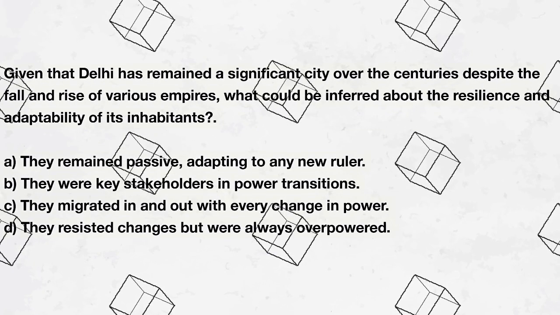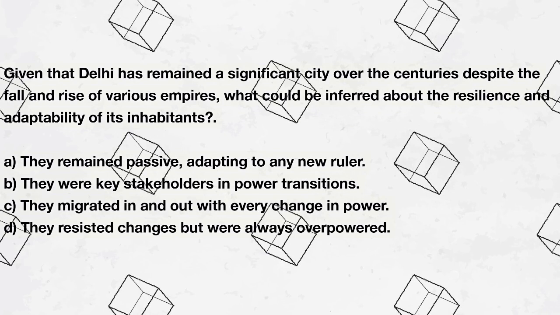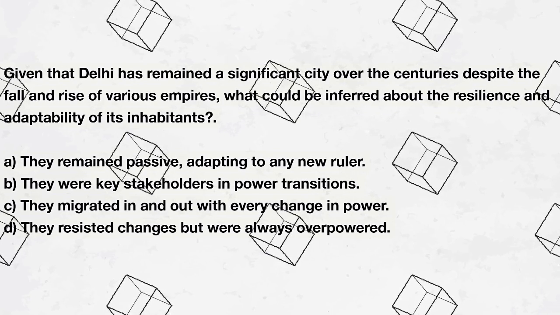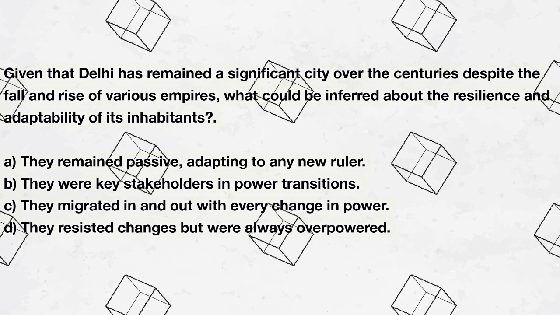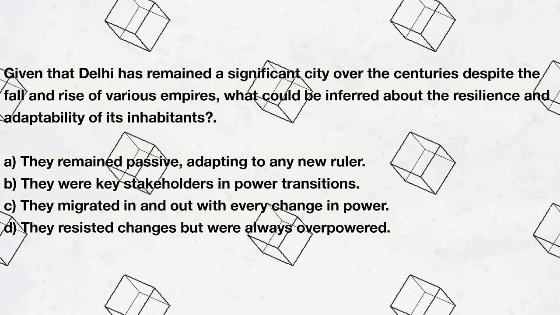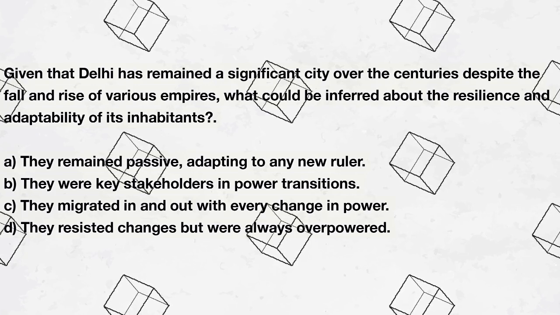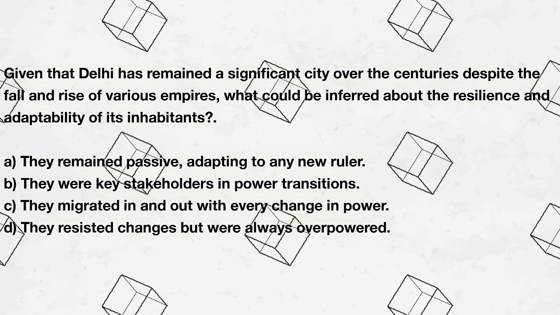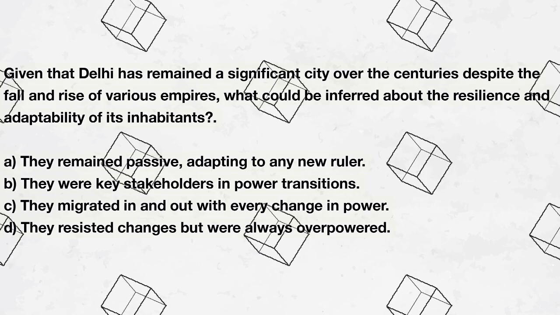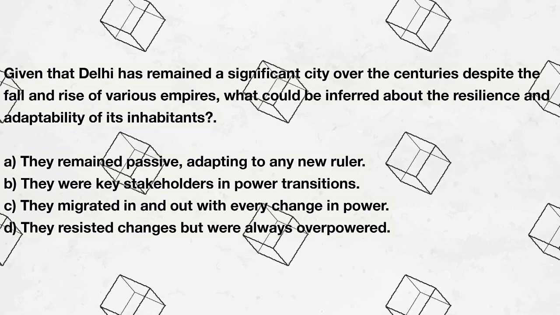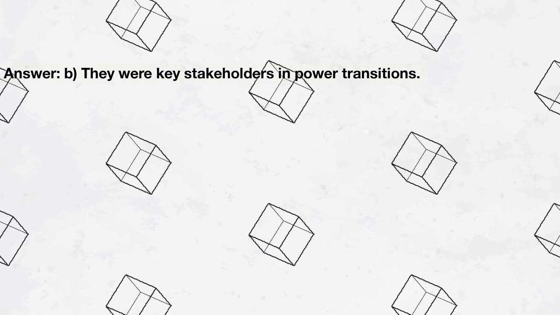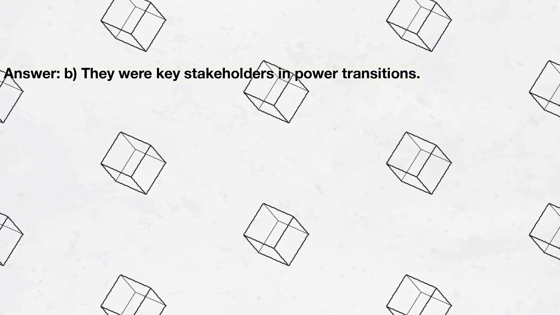Given that Delhi has remained a significant city over the centuries despite the fall and rise of various empires, what could be inferred about the resilience and adaptability of its inhabitants? A. They remained passive, adapting to any new ruler. B. They were key stakeholders in power transitions. C. They migrated in and out with every change in power. D. They resisted changes but were always overpowered. Answer: B. They were key stakeholders in power transitions.